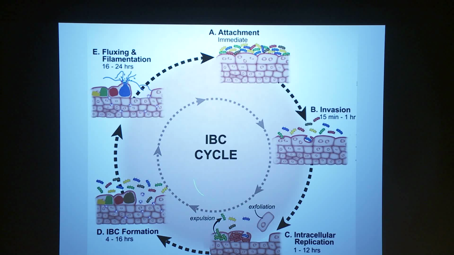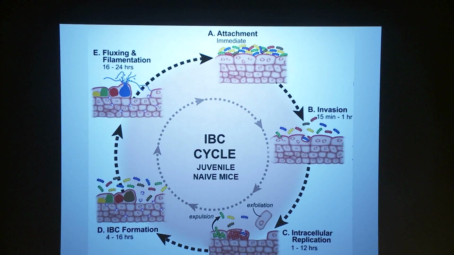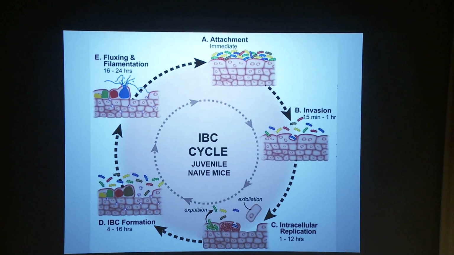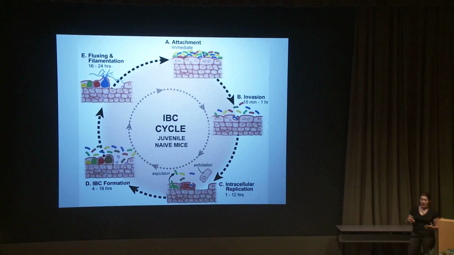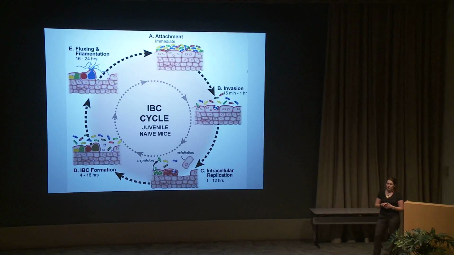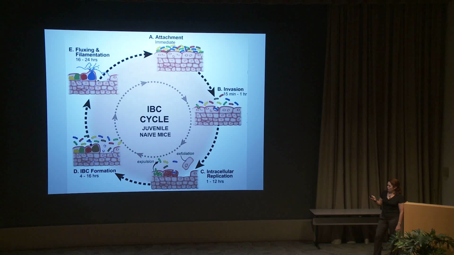Well, we can return to this acute pathogenic cascade. I told you that this is absolutely essential in juvenile naive mice. And in fact, we see evidence of IBCs in the urine of women and children with UTI, but not in all women and children with UTI. So I tested different aspects of this cycle in my mouse model of recurrent UTI to see if there might be differences. I gave mice an infection with UTI 89 because it's a well-characterized UPEC isolate.